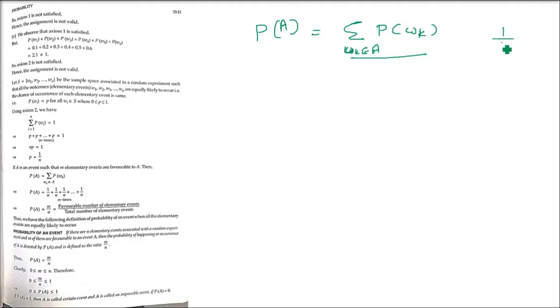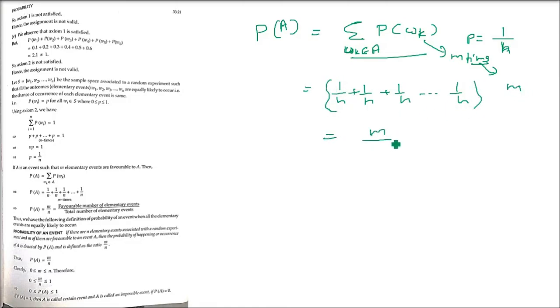When we start adding, all the probabilities are 1 by n because the elementary events are equally likely. So how many terms are there? It is m times, because m are the favorable cases. M are the times when the value comes which we desire. So 1 by n goes up to m times. Why m times? Because m are the favorable cases. So the probability is m by n, because when we add them, it is m by n, and this is the actual probability.